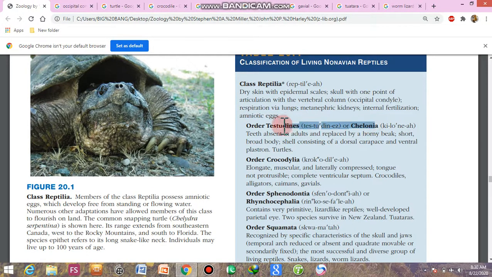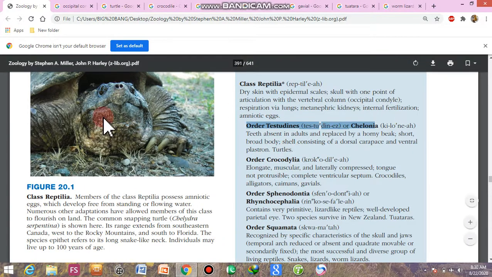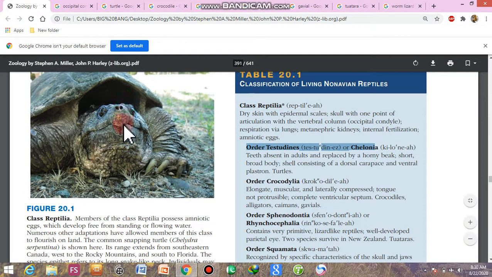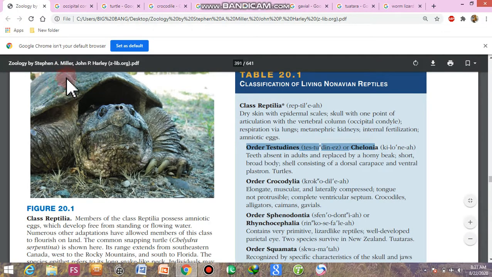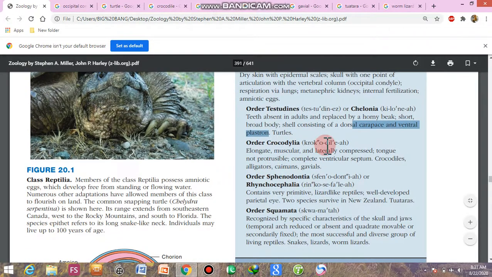Order Testudines or Chelonia. Teeth are absent in the adult and replaced by a horny beak. Short, broad body. Shell consisting of dorsal carapace and ventral plastron. Teeth are absent in adult turtles, and they are replaced by a horny beak. Body short and broad, and the dorsal portion of their shell is known as the carapace, while the ventral portion of their shell is known as the plastron. This is also important from the examination point of view. Examples are the turtles.